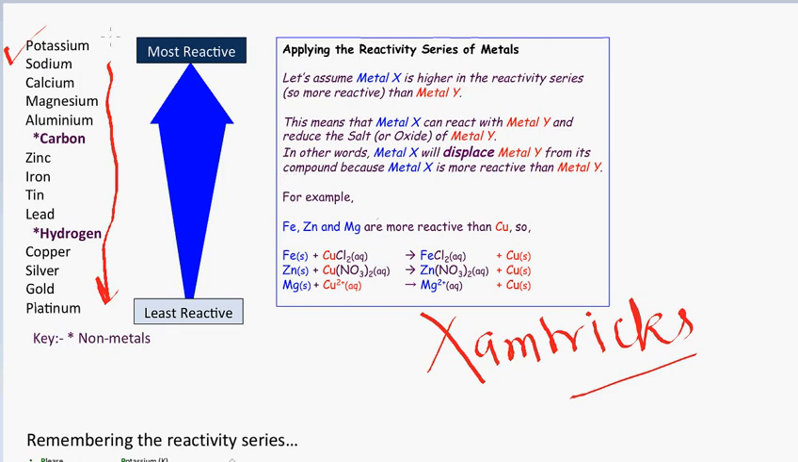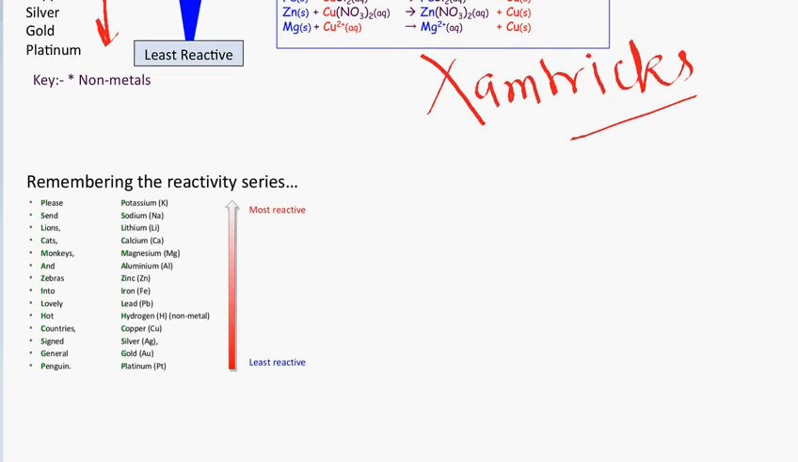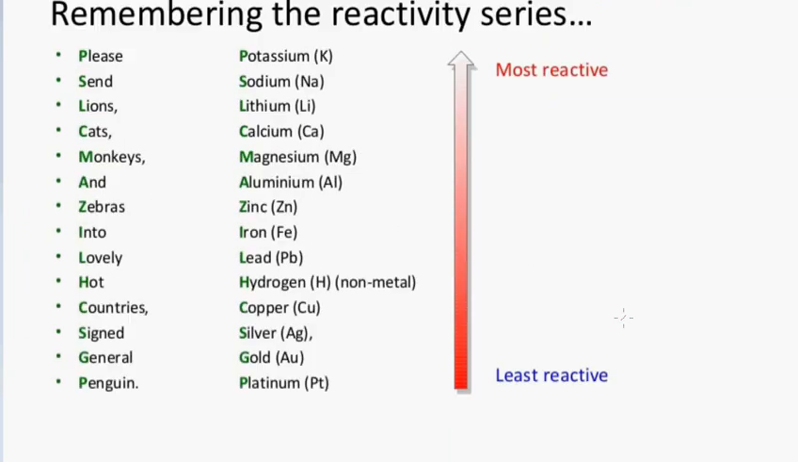So how to remember this reactivity series? It is very easy. You are not a chemist, so it is difficult to remember potassium, sodium, calcium, magnesium, aluminum in a particular order. If you were a chemist, it would be easy because you deal with these things in your daily life. But you don't deal with these things in your daily life. So how to remember them in a particular order? Here we have a trick.